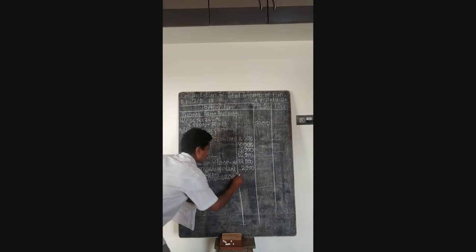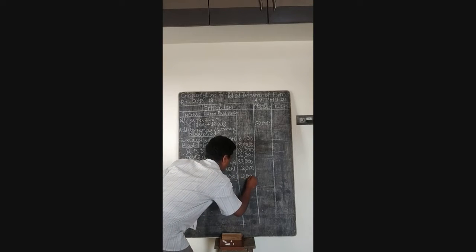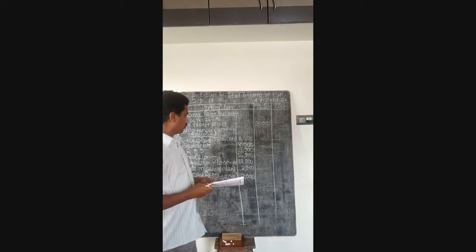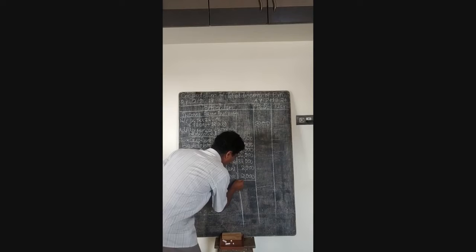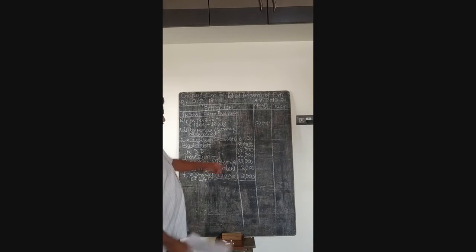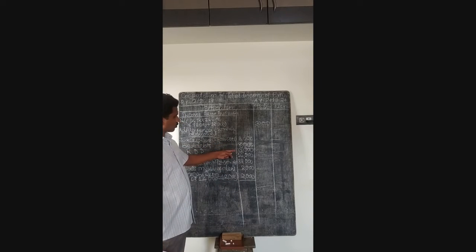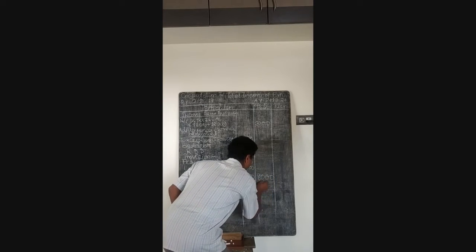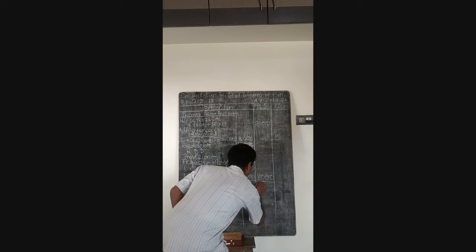The difference here is rupees 2,000. Now let us take the sum of this here. So 8 plus 8 is 16, 22, 22 plus 16 is 38, 38 plus 30 is 76, 78, 80,000 rupees. So 80,000 plus 30,000 comes to 1,10,000.